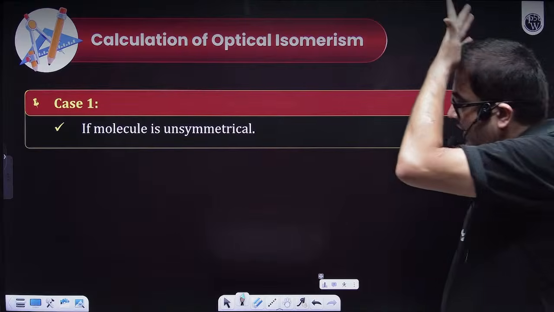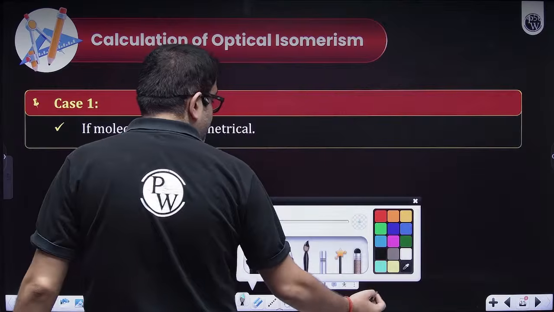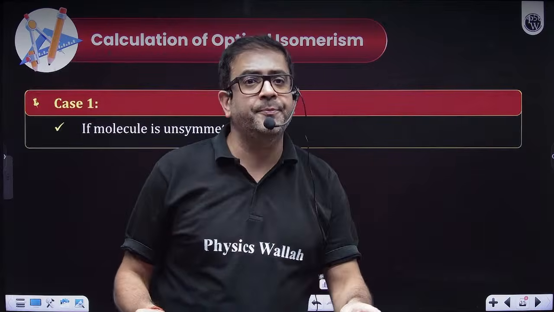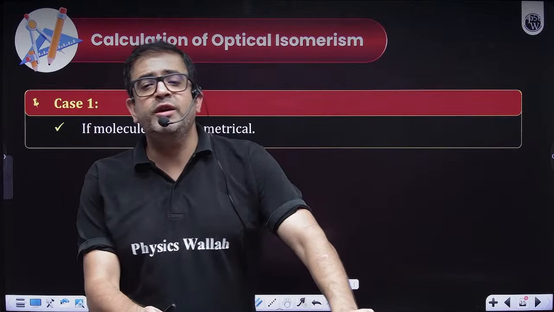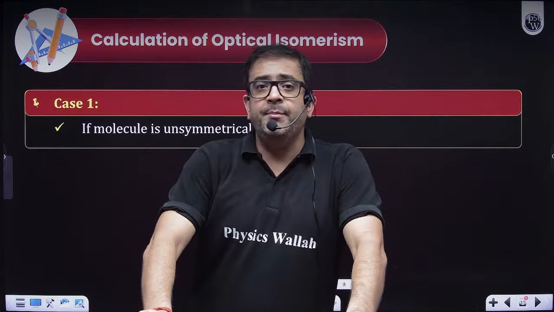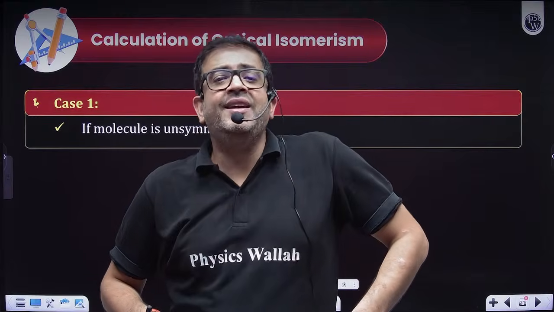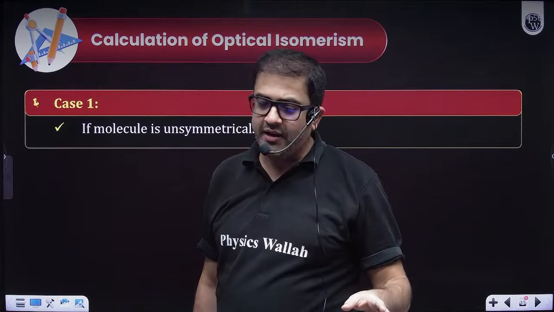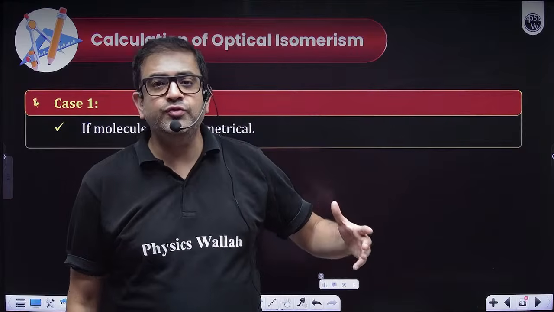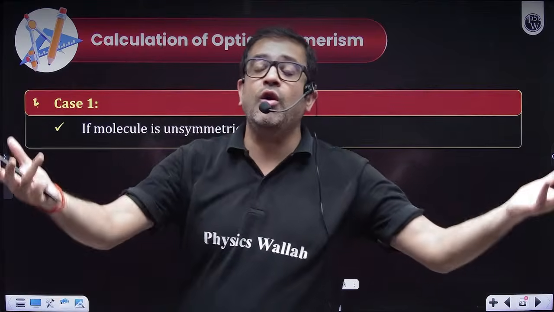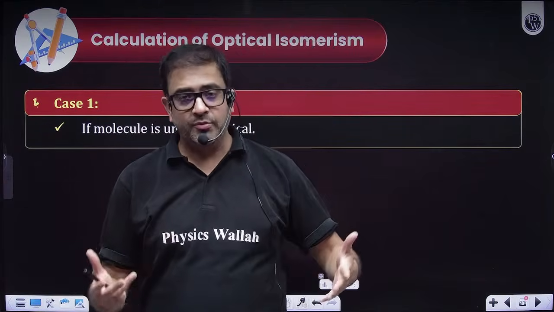Some students want and love to remember the formula. Some students feel, sir, remembering formulas is a sheer waste of time. Beta, actually, the great scientists, the great chemists that we had, gave those formulas by statistically experimenting and observing all those isomers in nature.